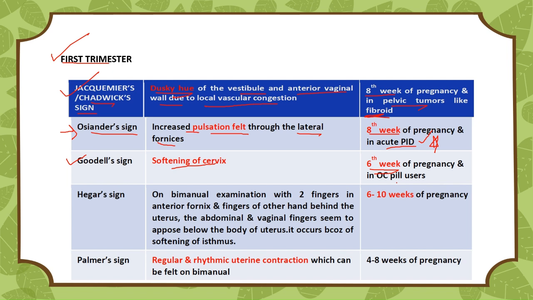Next sign in the first trimester is Goodell sign. Goodell sign means softening of the cervix. This sign occurs at the 6th week of the pregnancy and in OC pill users.